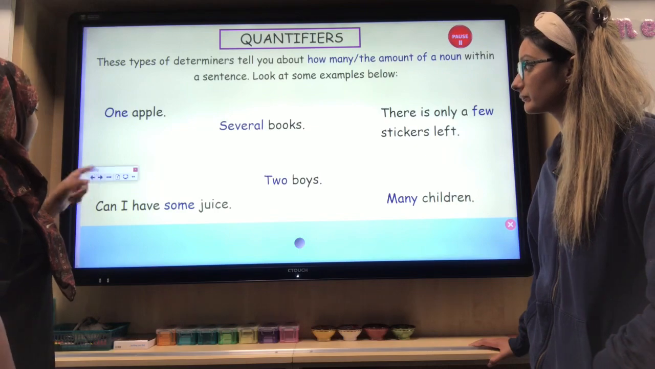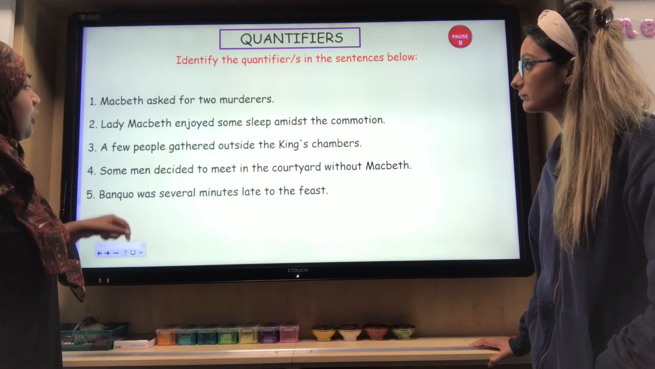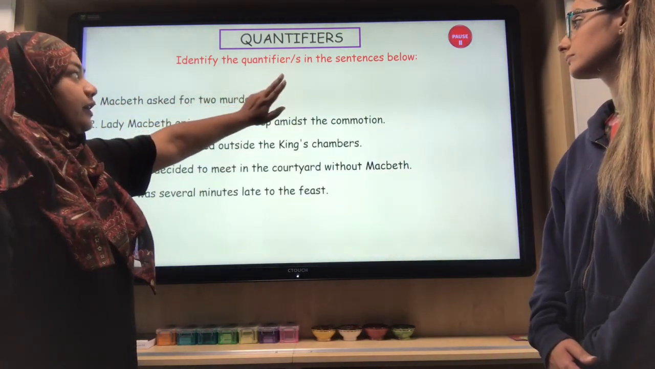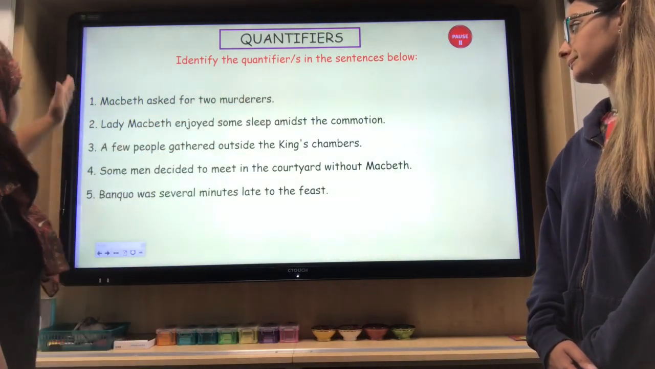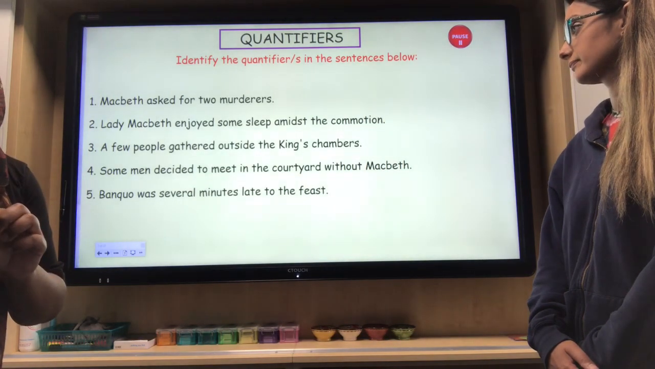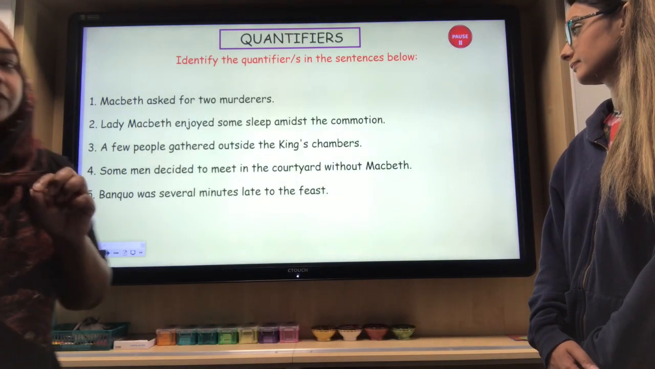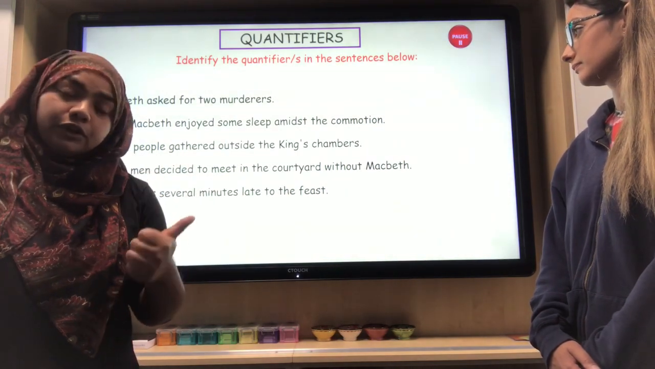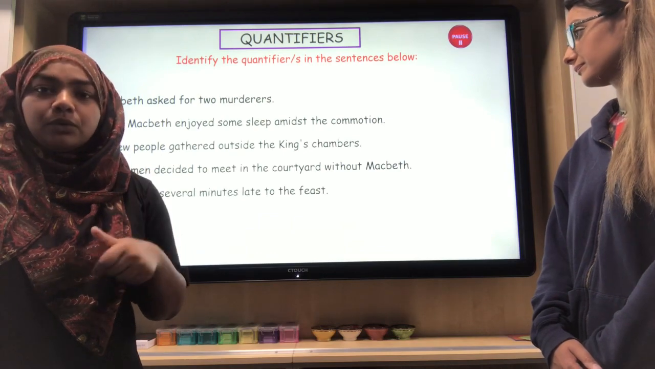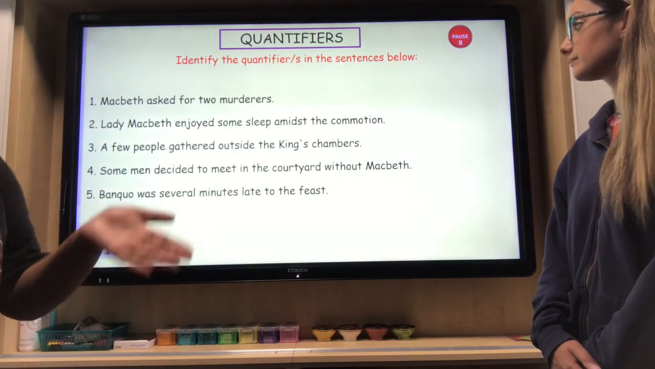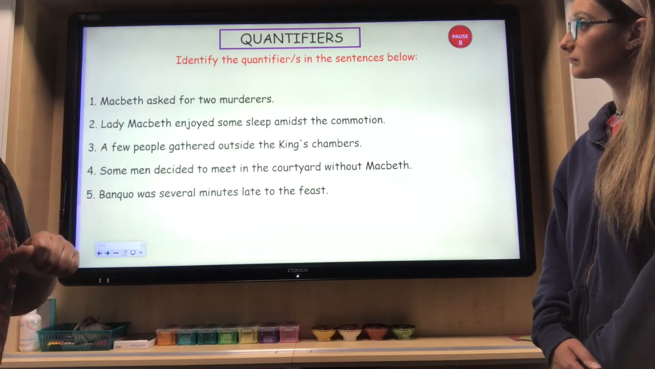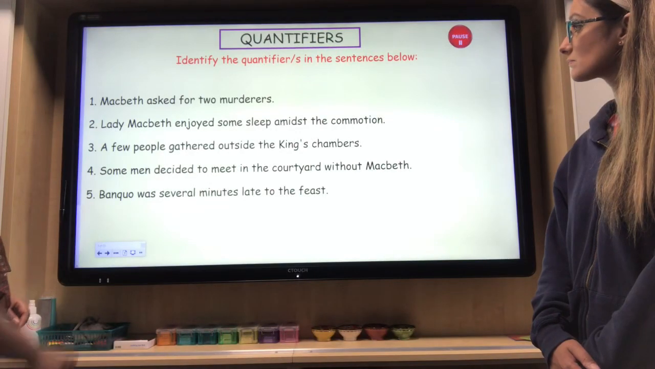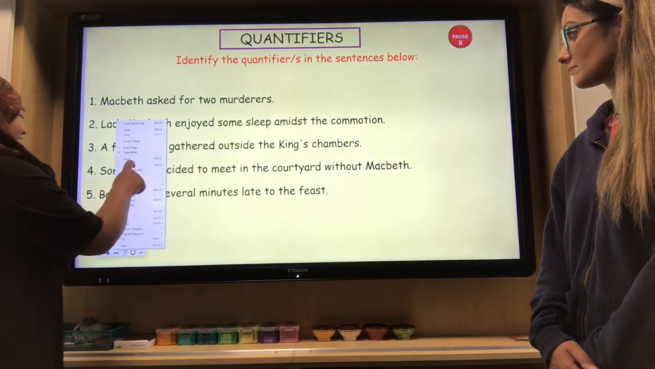So, here we've got five sentences, and I'd like you to identify the quantifier or quantifiers in the sentences below. Pause the video and have a look. Remember, quantifiers are not just numbers, they're not just 1, 2, 3, 4. There are other quantifiers like few, some, many. They are all quantifiers too. So have a pause, and if you need to go back to the previous screen, jot down some of the quantifiers and see if you can see them in the sentences. So pause the video, have a go. Right, Mrs. Gale, you're looking rather shady. Are you ready?